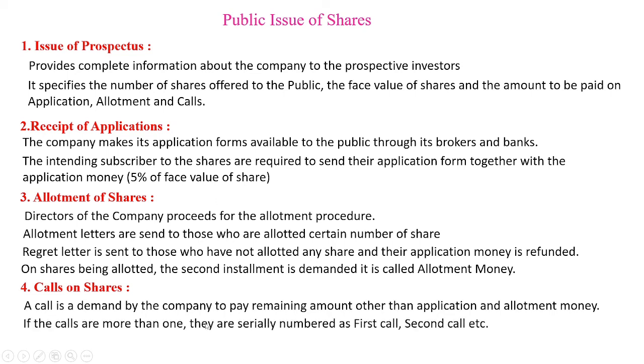If there is more than one call, they are serially numbered: first call, second call, etc. So we remember that the company first collects application money, thereafter allotment money, and the remaining amount of the shares in the first, second or final call. This is the procedure the company follows.